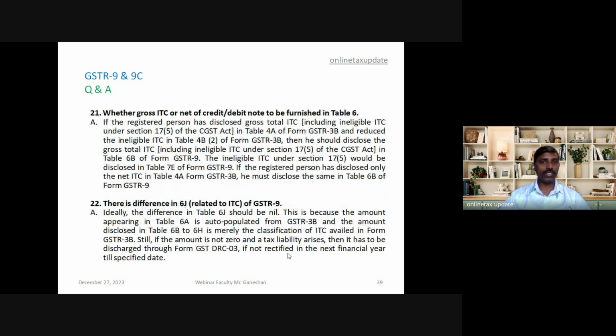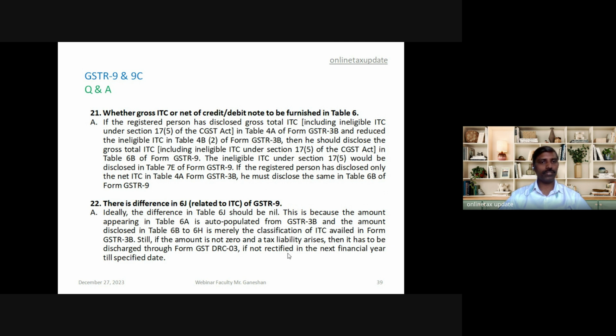21, whether gross ITC or net of credit debit note is to be furnished in table 6. If the registered person has disclosed gross ITC in GSTR 3B, then in table 6 we have to show the gross ITC. And if the registered person has shown net ITC in table 4 in GSTR 3B, then the net ITC only has to be shown.